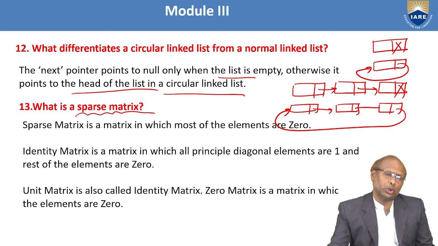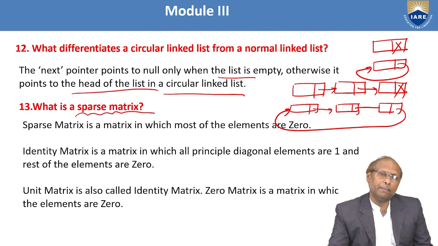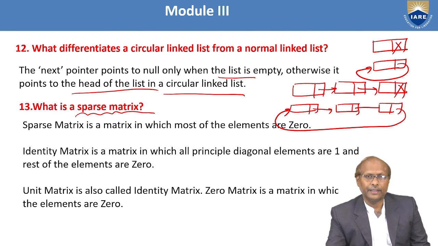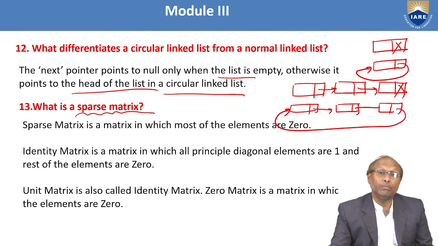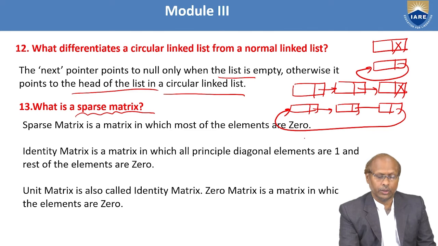Assume it is 3 by 4. 3 by 4 means 3 into 4, 12 elements. Out of 12, its half is 6. If more than 6 zeros are there, then we'll say it is a sparse matrix. A matrix which contains more zeros than non-zeros is called a sparse matrix. So a sparse matrix is a matrix in which most of the elements are 0.